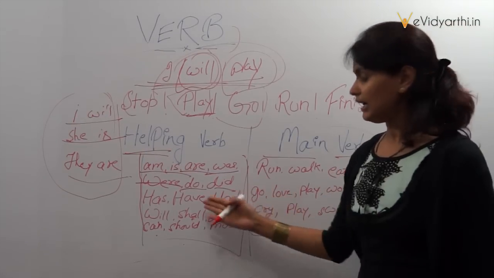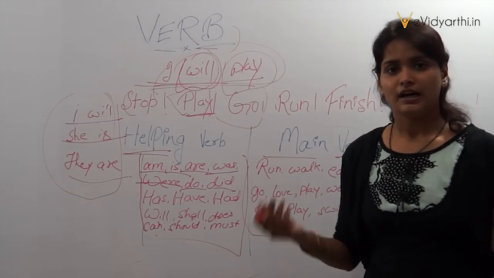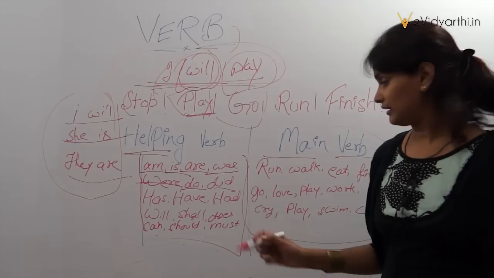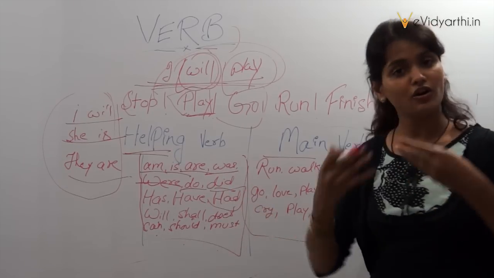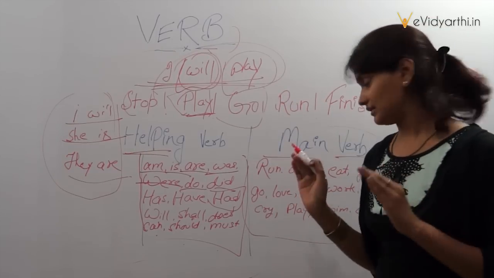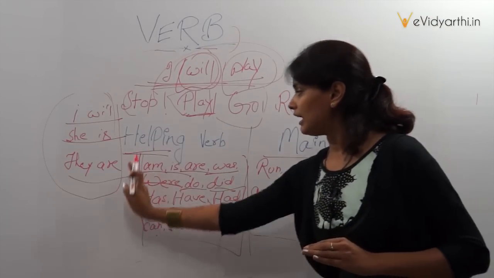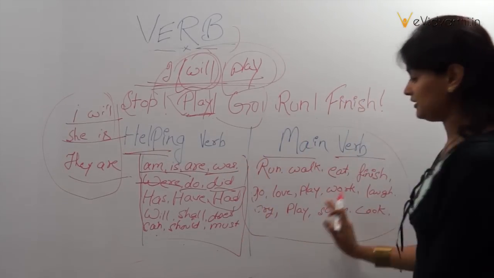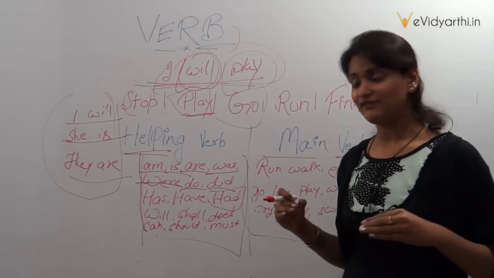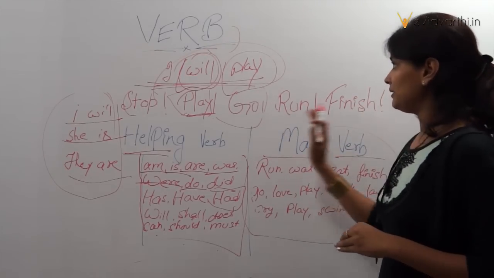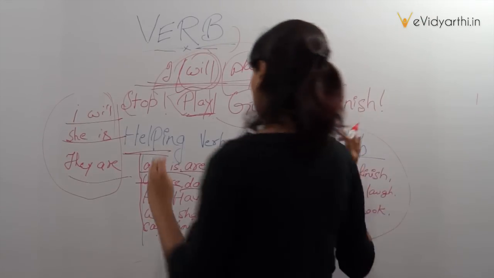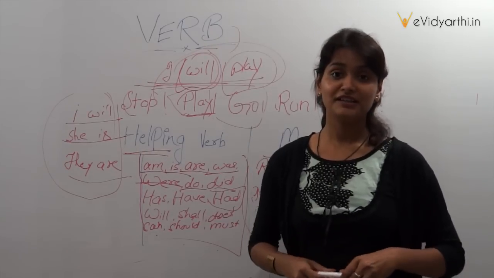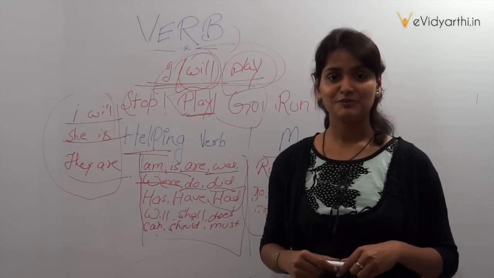But when I say I have, what I have? I have had my food, complete. She had, what she had? Again incomplete. But she had gone. So it's a complete sentence. So these verbs are helping a sentence to become complete, and this is a main verb because it is complete in itself. That's why this is called the main verb. So the verb has two things, that is helping verb and main verb. I hope you understand and definitely practice on this lesson. Thank you so much. Bye-bye.